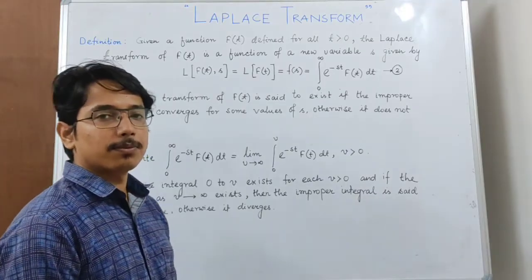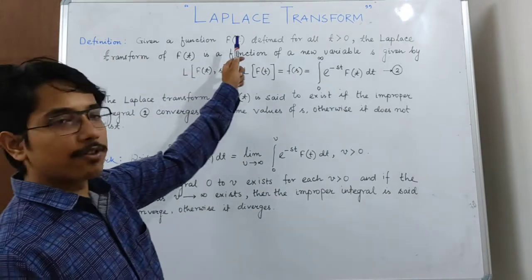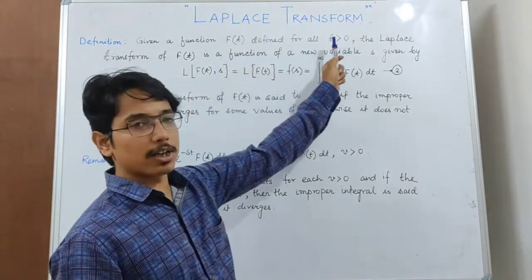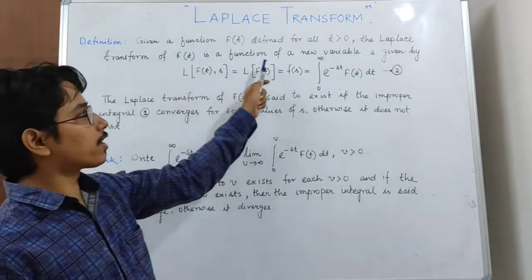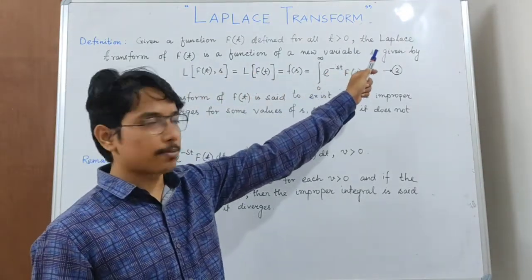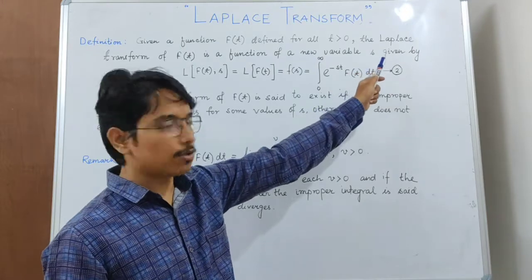So, given a function f(t) defined for all t greater than 0, the Laplace transform of f(t) is a function of a new variable s. Sometimes we denote this s by p also.